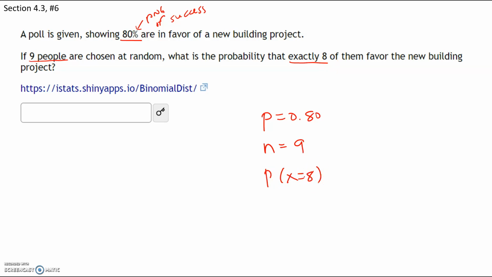Okay, so imagine that 9 people are selected. And now out of the whole population, 80% favor a new building project. So the question is, if you select 9 people, what is the probability that 8 of them are going to say, yes, I favor the new project? So we put in these variables.